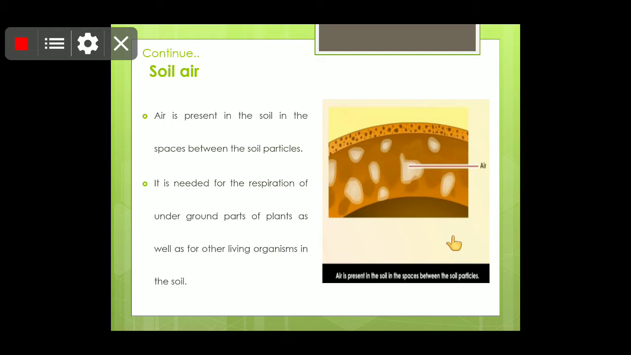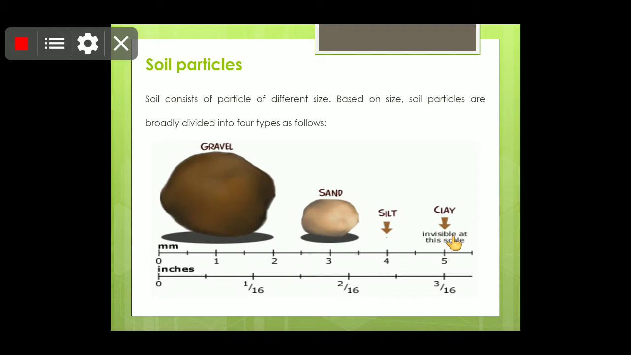Now children, air is also present in the soil, in the spaces between, and it is needed for respiration. Children, it is necessary for the underground parts of the plant, as well as for the living organisms in the soil. The living organisms live there, so they use this air.